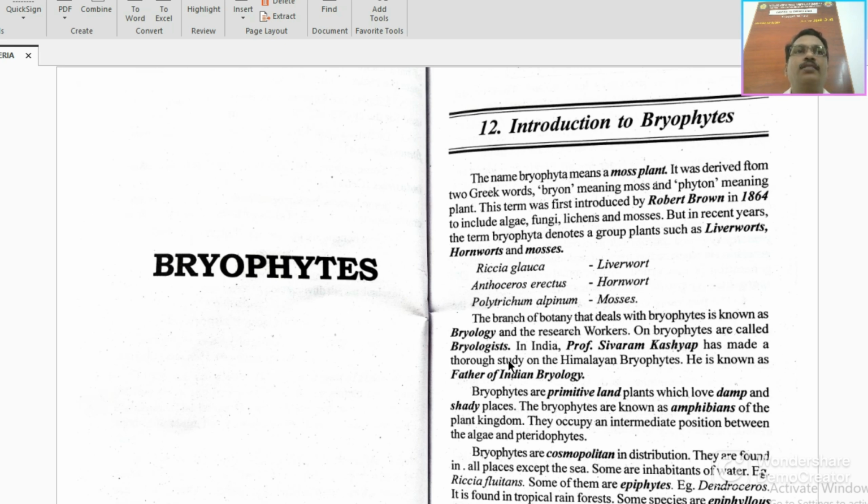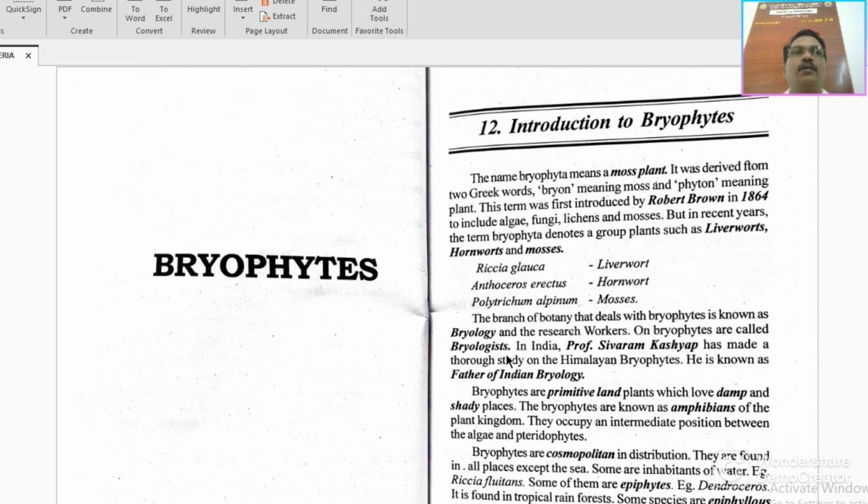Okay, the branch of botany that deals with bryophyte plants is known as bryology. Those who worked on bryology, on bryophyte plants, are called bryologists.